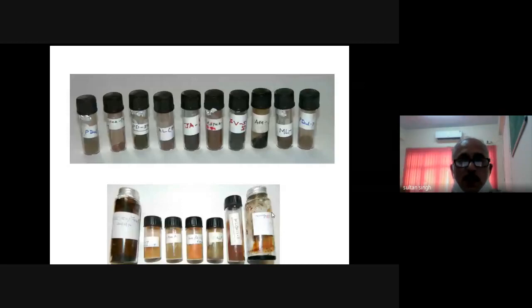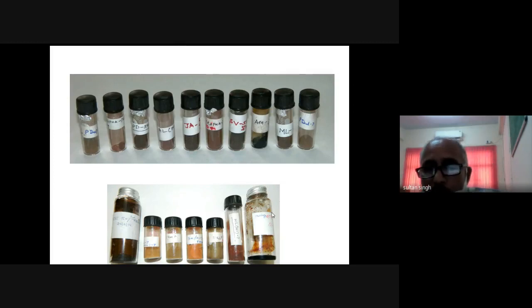So these are some of the compounds you are seeing. They are from the Jatropha, then from the Moringa, then we have from the Bael, then Aegle marmelos, and then from the Chakundi, Cassia. So these are some of the tree leaves and shrubs that are commonly fed to the livestock.